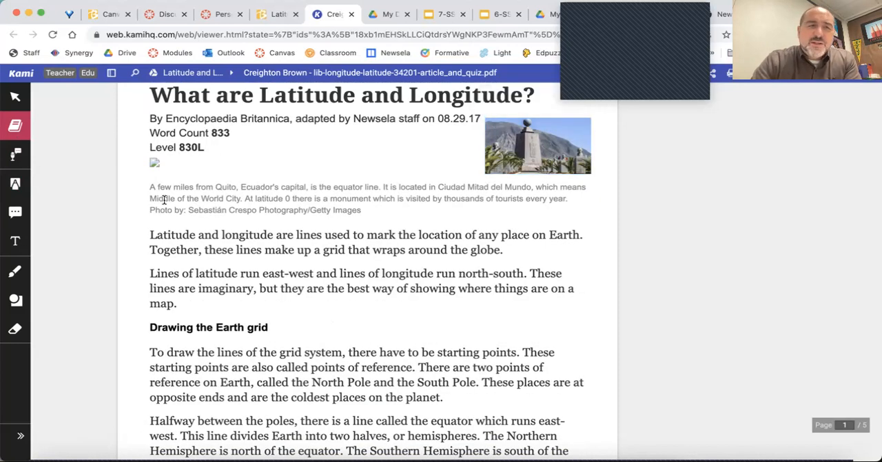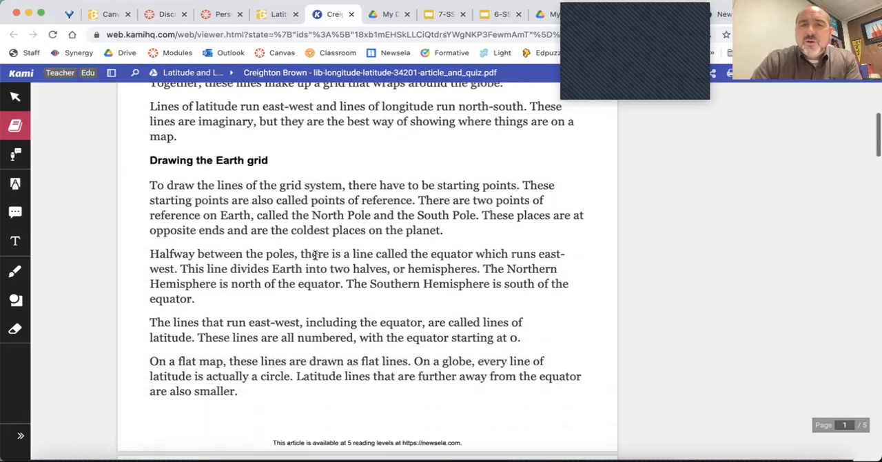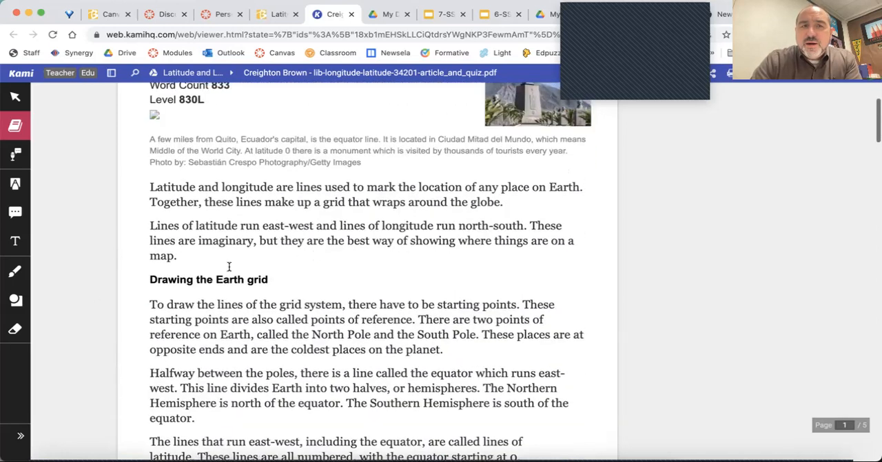I want you to look at the picture. I want you to read the caption. And I want you to go through and read the article. You might notice that the article is broken up into different sections.